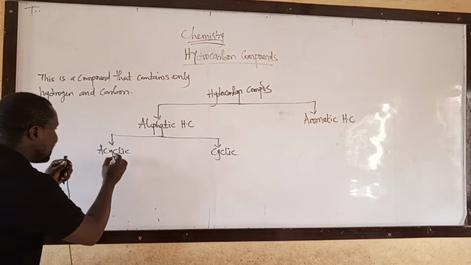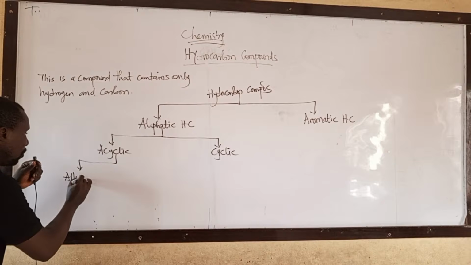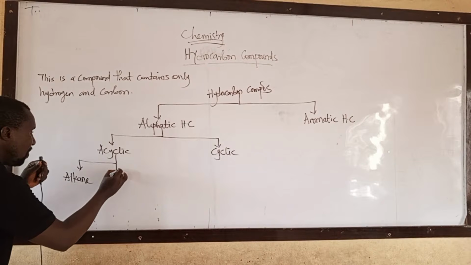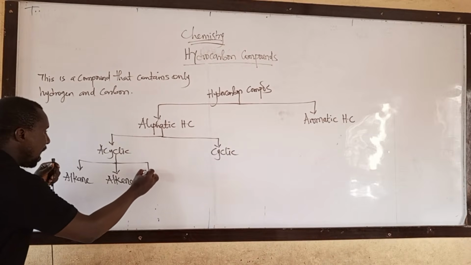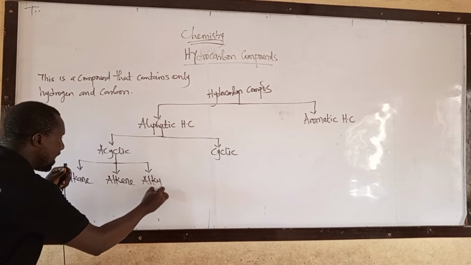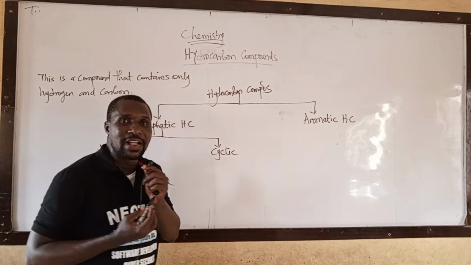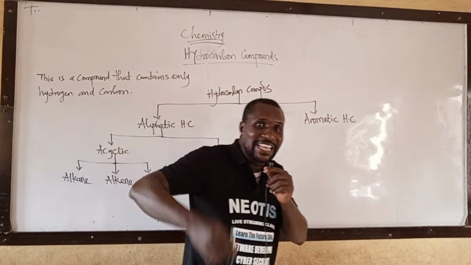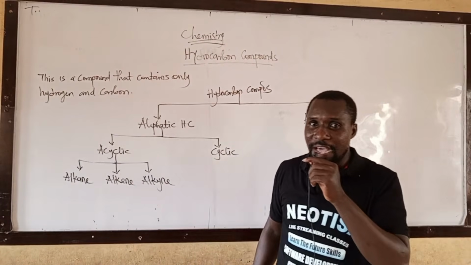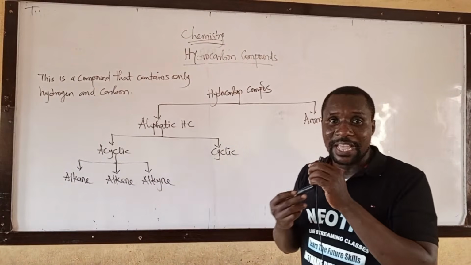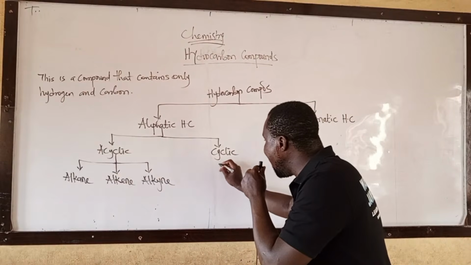Then under acyclic, we have alkane, alkene, and alkyne. They are examples of hydrocarbon compound.